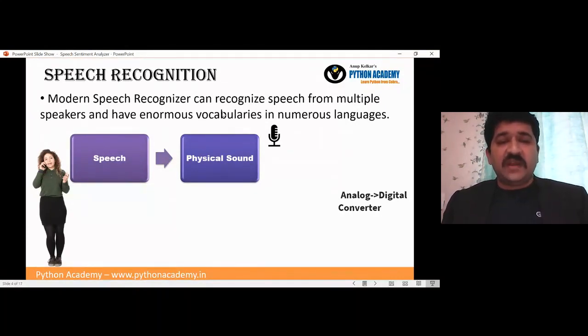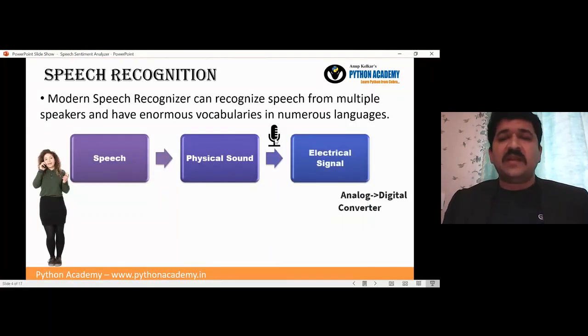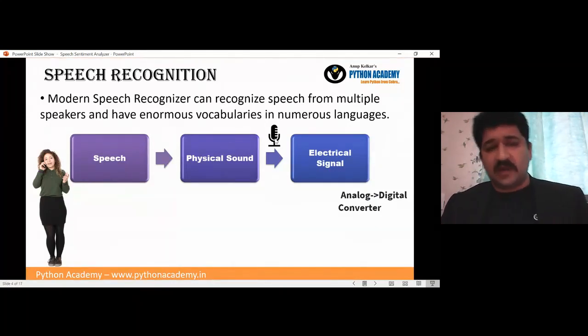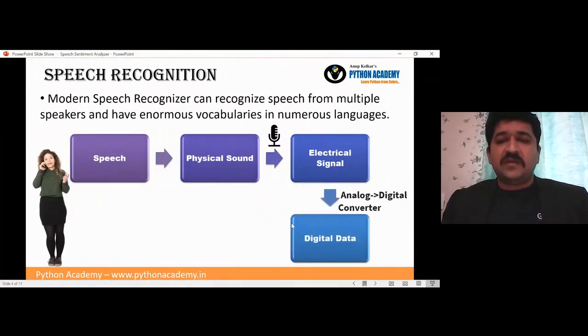That physical sound is heard by the microphone, which we have on our mobile or laptop, and the microphone converts it into an electrical signal. Then an analog to digital converter converts it into digital data. That digital data is basically an audio file.